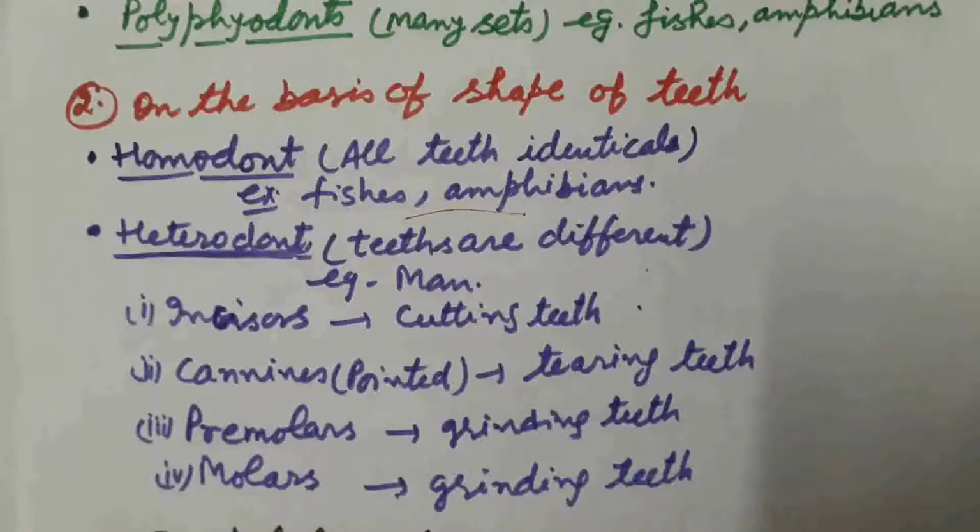When two types of sets are present, as we already discussed in our previous classification, in case of human beings, diphyodont condition is there. Two sets of teeth are produced, and here on the basis of shape, four types of teeth are present in case of human beings. So teeth in human beings are diphyodont and heterodont.